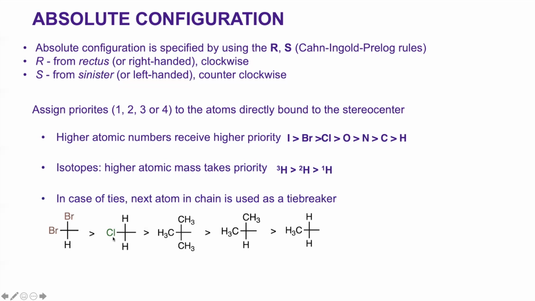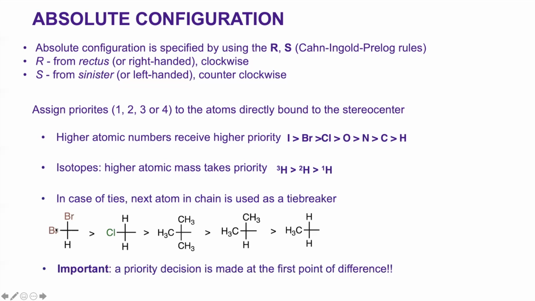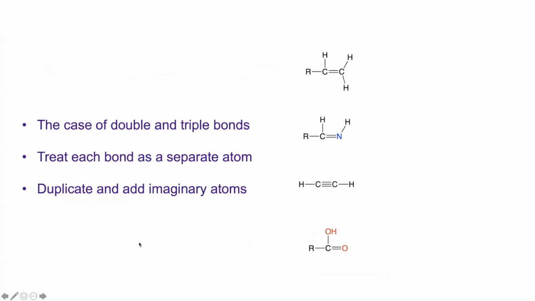Because the chlorine is immediately connected to the carbon, this gets the priority compared to this group. And now the bromine has a higher atomic number, so that gets the priority. The priority decision is made at the first point of difference. The first point of difference is here. So even though this has hydrogen, because the chlorine is here, this gets the priority. We can also discuss in the class in more detail if you are not able to follow this.